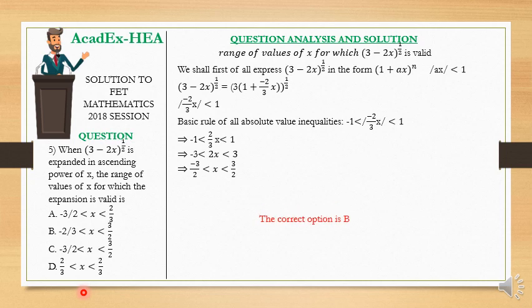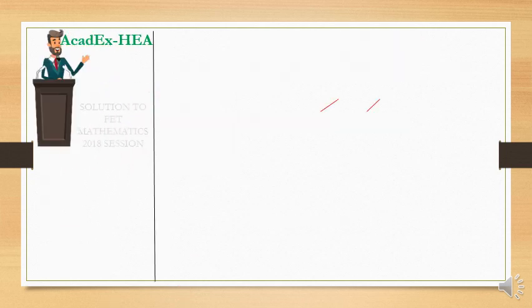So we have arrived at our answer. We can find the option B giving us the right answer, -3/2 less than x less than 3/2. That's all for that question. I will proceed to the next question.